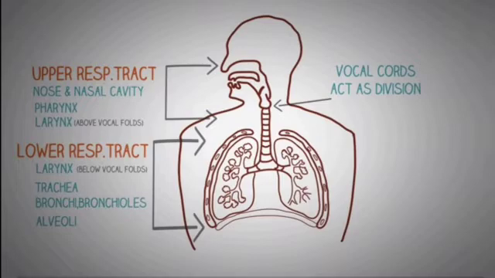As you know, students, let us talk about the anatomy and physiology of the human respiratory system. Our respiratory tract is divided into two parts: the upper respiratory tract and the lower respiratory tract. The upper respiratory tract comprises the nose, nasal cavity and pharynx. The larynx is also in the upper part. The lower respiratory tract comprises the trachea, bronchioles, lungs and alveoli. These are the basic parts of our respiratory tract.